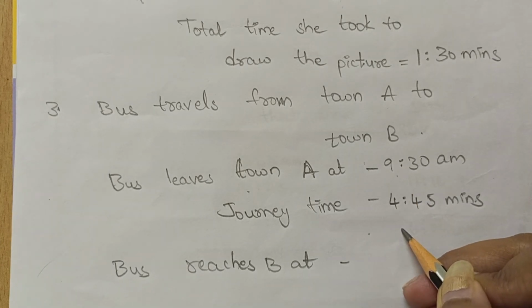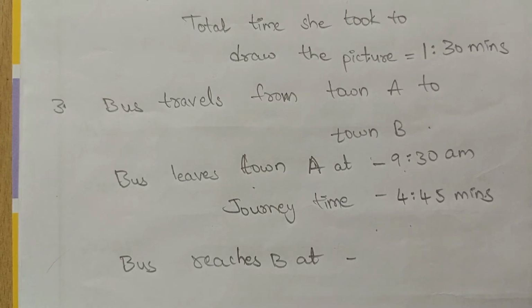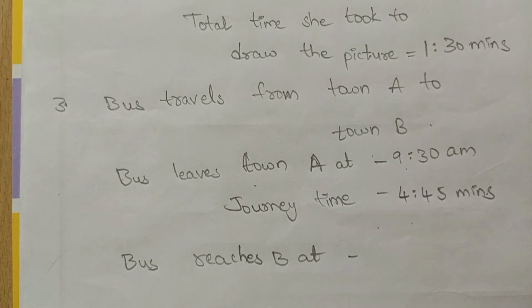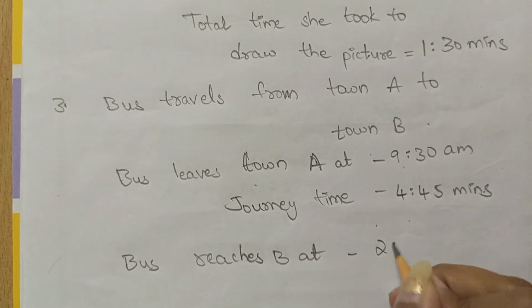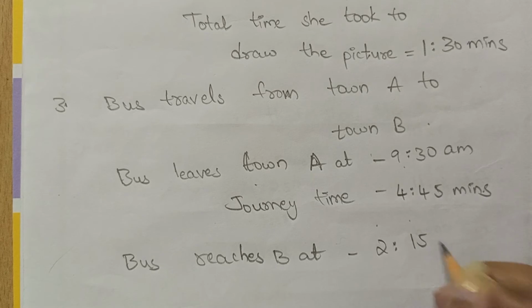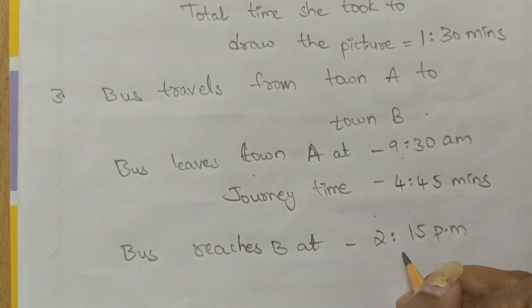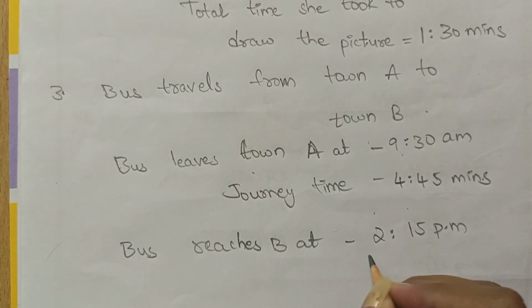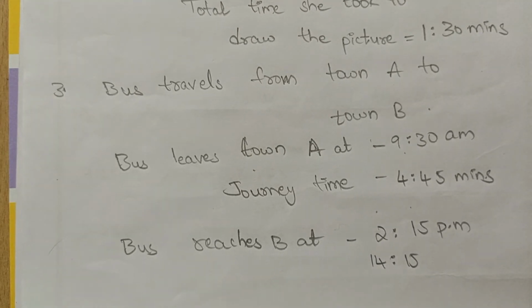It means 9 plus 4, so the time is 13, and here 30 plus 45 is 75. So 13 plus 1 hour, and 15 minutes are left. So here the time is 2 hours 15 minutes. It is in the afternoon, so we write 2 hours 15 minutes PM, or we can write 14 hours 15 minutes.